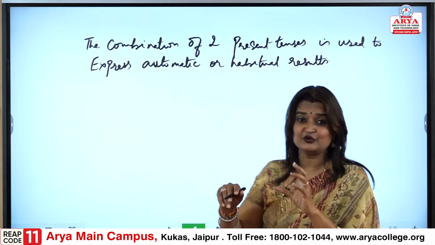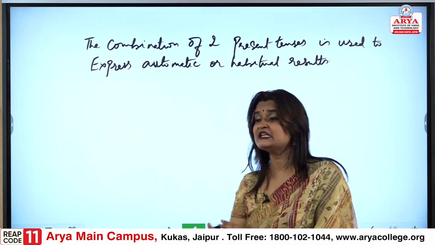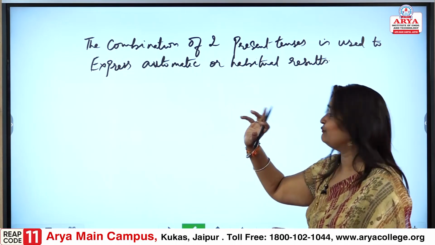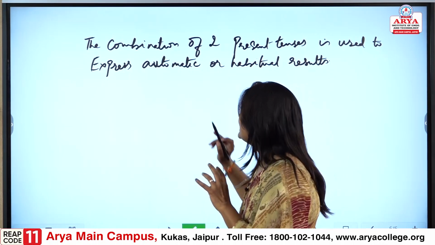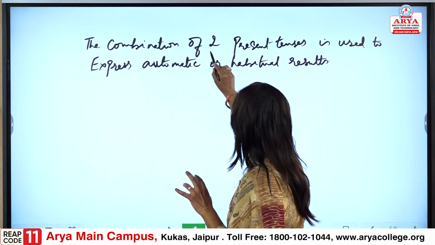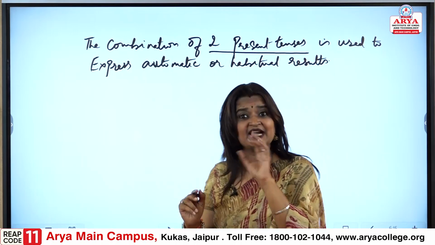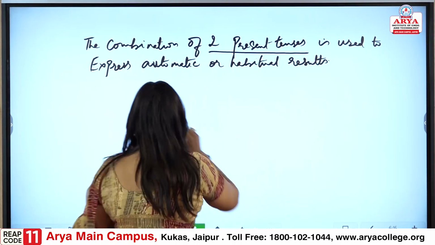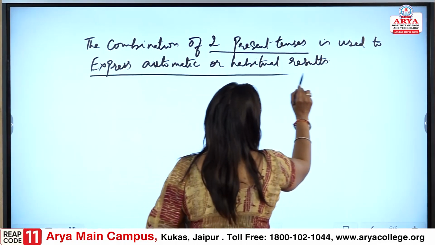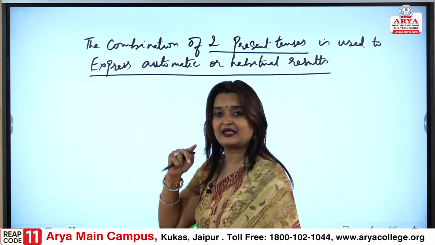So, when do we use the present tense instead of the future simple tense? The combination of two present tenses is used to express automatic and habitual results.